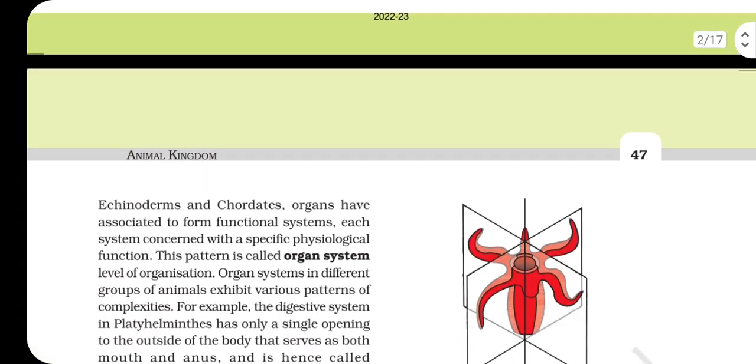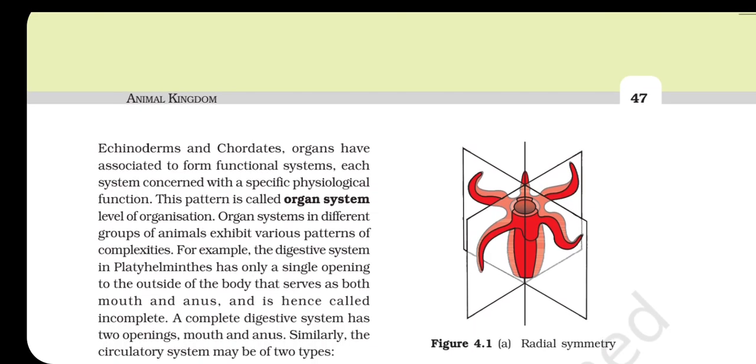In Annelida, Arthropoda, Mollusca, Echinodermata, and Chordata, organs have associated to form a functional system, each concerned with a specific physiological function. This pattern is called organ system level of organization.